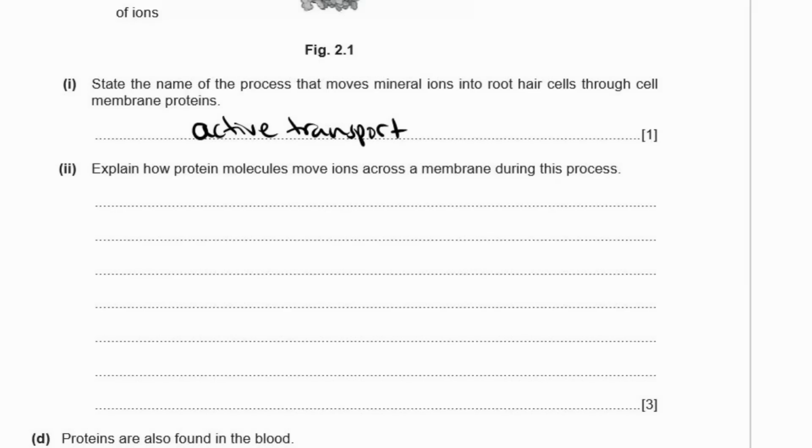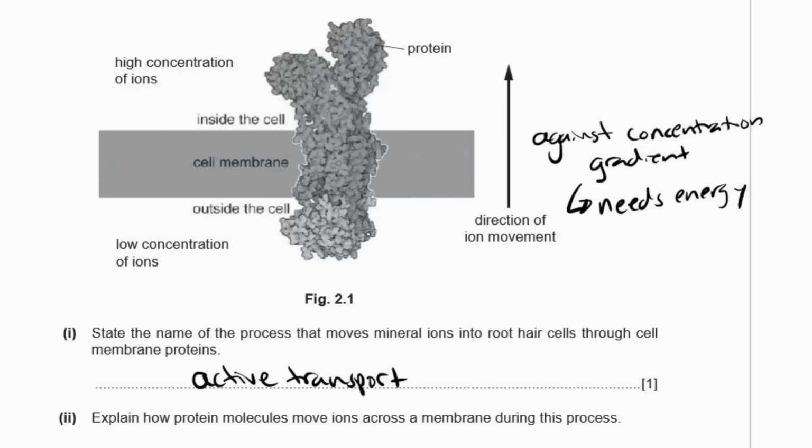2. Explain how protein molecules move ions across a membrane during this process. All right. Okay, so what happens is you have the ions, low concentration, so not many, positive ions, negative ions, it doesn't matter, and they will attach to a spot on the protein. They will interact with the protein, change it slightly so that the protein opens a channel, or pulls it across the cell membrane so it can go into the high concentration. It's basically what happens, but it needs energy to do this.